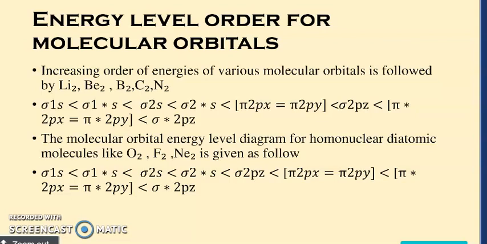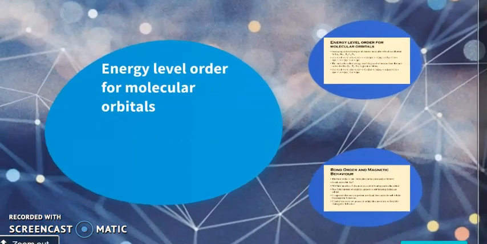If you look at molecules like lithium, Li2, Be2, that is the beryllium molecule, the boron molecule, the carbon molecule, and the nitrogen molecule, we will find the energy of pi 2px and pi 2py orbitals is less as compared to sigma 2pz orbital. But as we move from atomic number 8 to 10, that is from oxygen to neon, you will find that the situation reverses. In that situation, the energy of sigma 2pz orbital is less as compared to pi 2px and pi 2py orbitals.